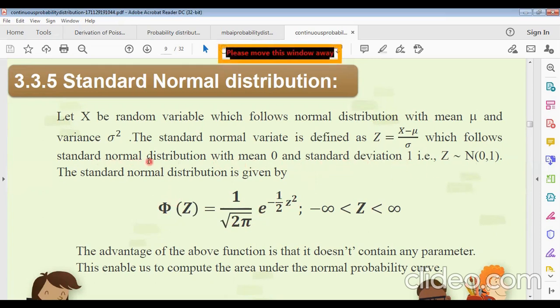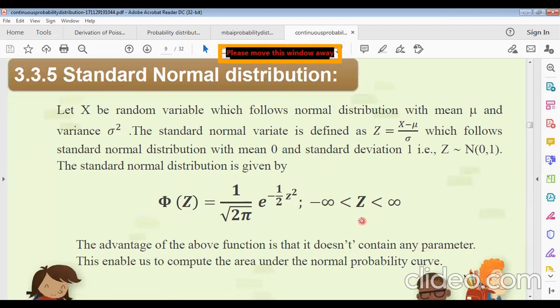The standard normal distribution with mean 0 and standard deviation 1. Z is normally distributed when the mean is 0 and 1 is the what? Standard deviation. Remember it. This is the standard normal distribution formula. The advantage of the above function is that it doesn't contain any parameter. There is no parameter, so this enables us to compute the area under the normal probability curve. We can easily find the area of the normal probability curve using this standard form of the normal distribution.